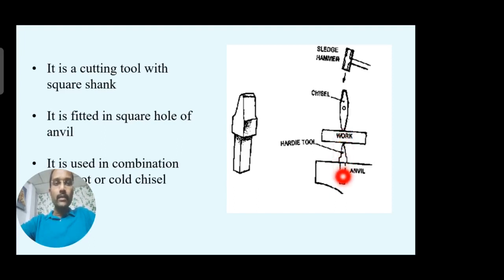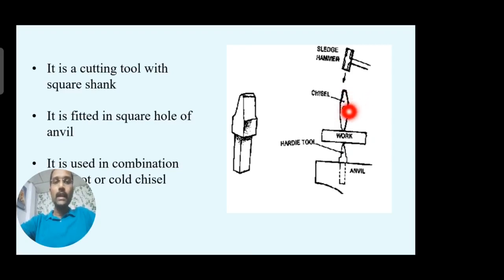The name itself is giving it, right? Because it is inserted into the hardie hole, and this hardie tool is provided with a chisel shape, and over that we place the workpiece. The workpiece is held with the help of the tongs. Now on that we place the chisel. If you strike with the sledgehammer on the chisel, it will strike over the workpiece, so it will cut very rapidly. With this arrangement of the hardie tool, chisel and sledgehammer, while striking, the workpiece can be cut at that particular place.